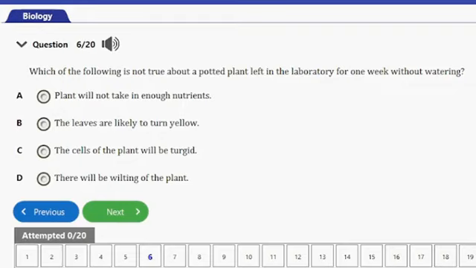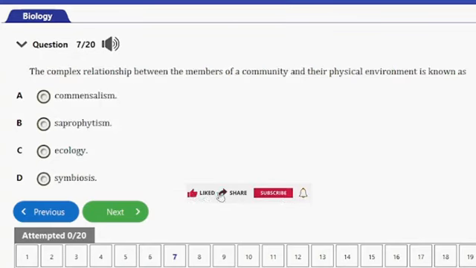The cells of the plants will be turgid. When a plant is left without watering for a week, it will experience water stress. So this will actually lead to loss of turgidity in the plant cells. So the plants will actually just wilt and probably die from there. So guys, the answer to this question is option C. So let's consider the next question.